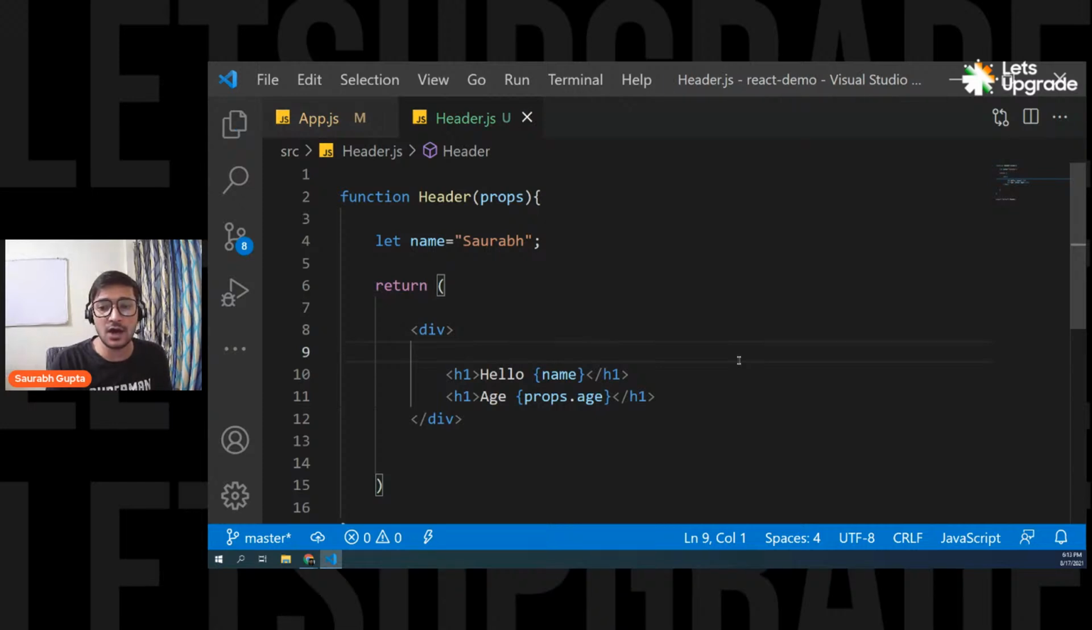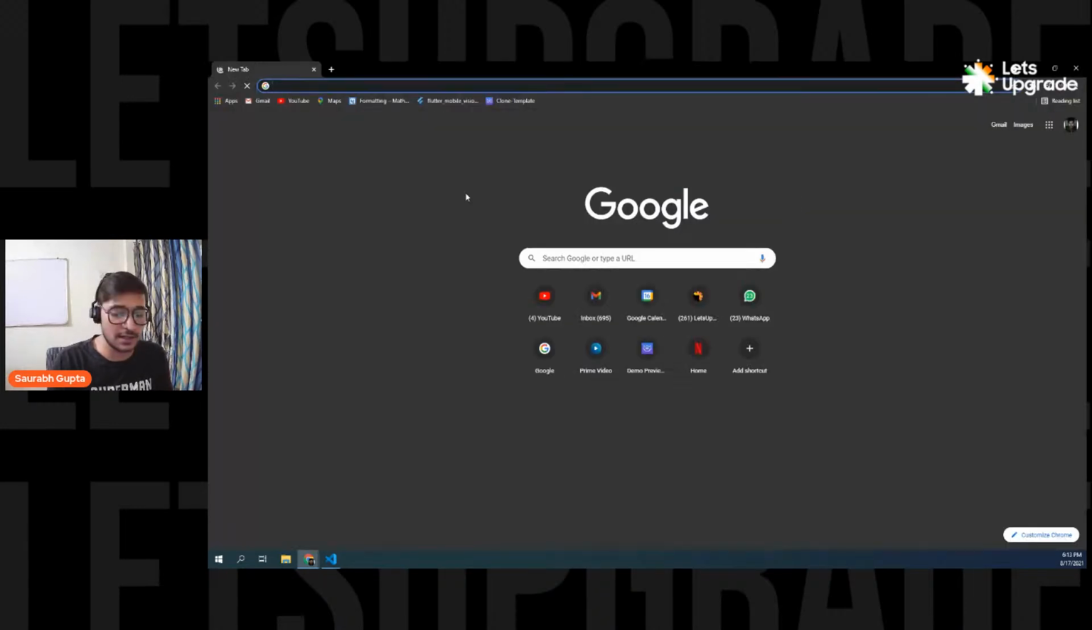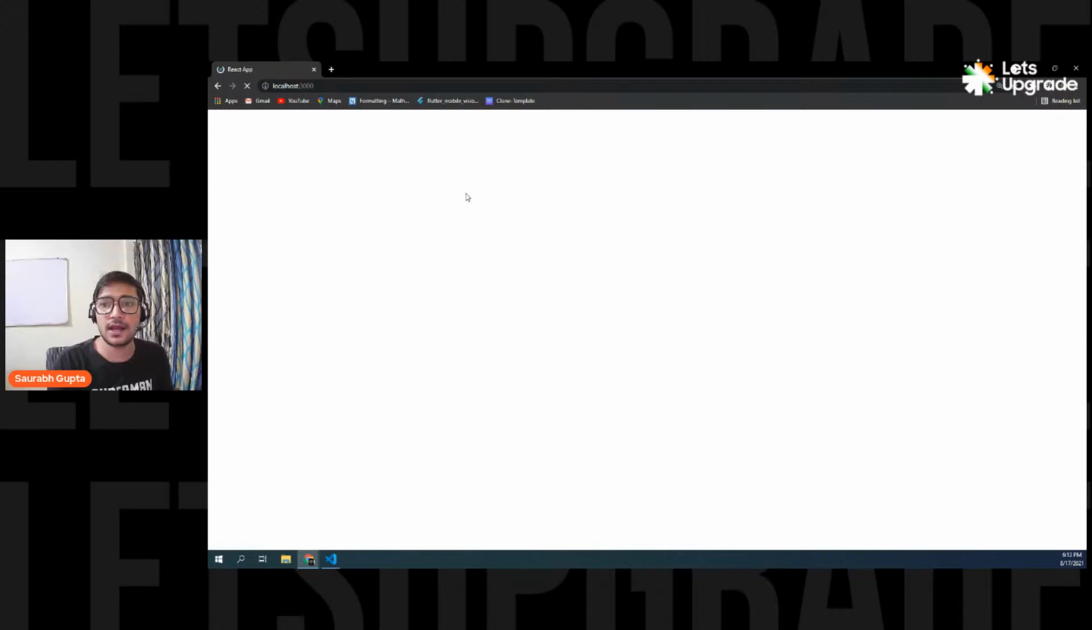Okay, and now if I save it, let's run this actually. Let's go to a browser, and let me put localhost colon 3000. And now we should get it. Here we go. Age, and it is 25.